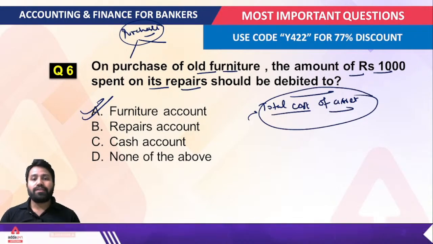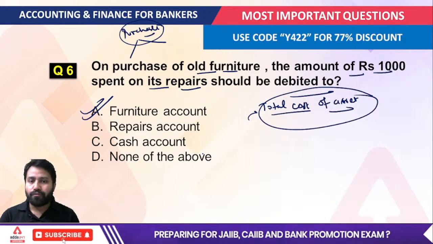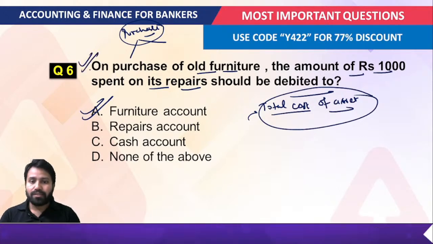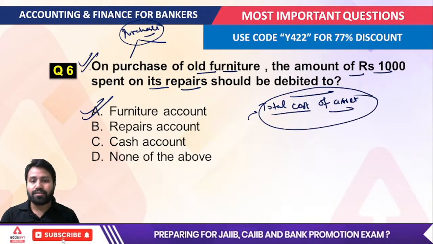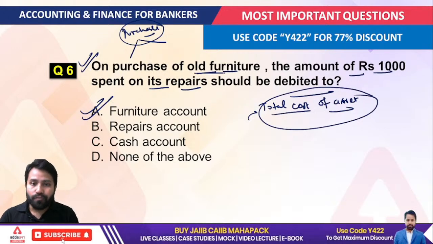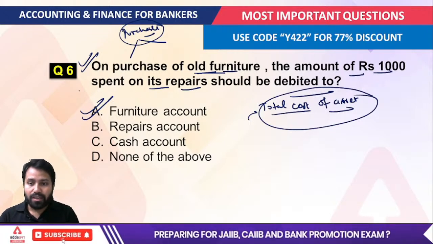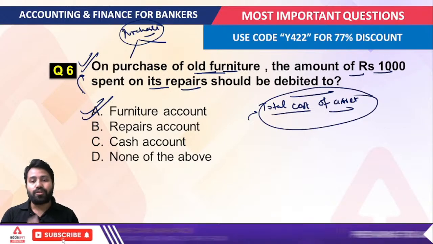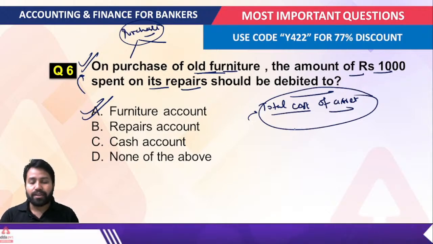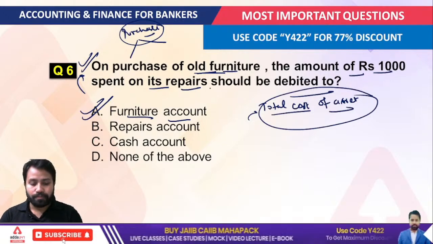Repair expense applies when you are incurring expenses for the maintenance of your old furniture, but here you purchased it. So you are purchasing old furniture, but you are actually purchasing a new asset for your company. Whatever expenses are incurred on that are considered installation or other costs of your asset. So here the correct answer is the furniture account. Okay, all right. Next question.